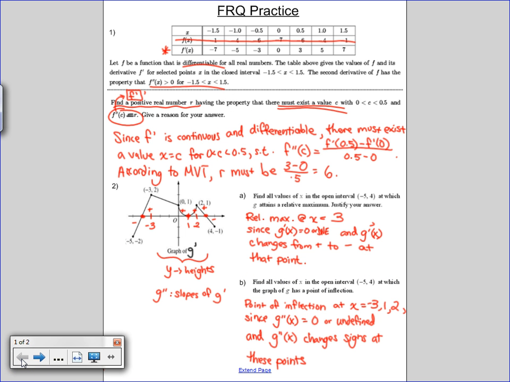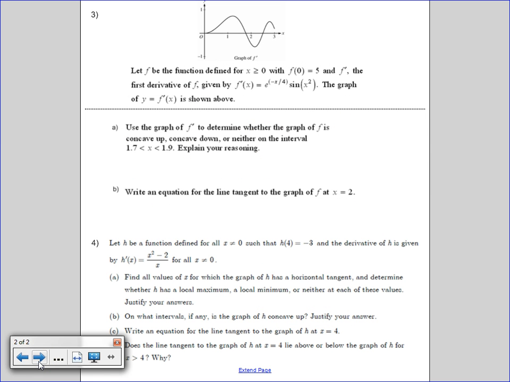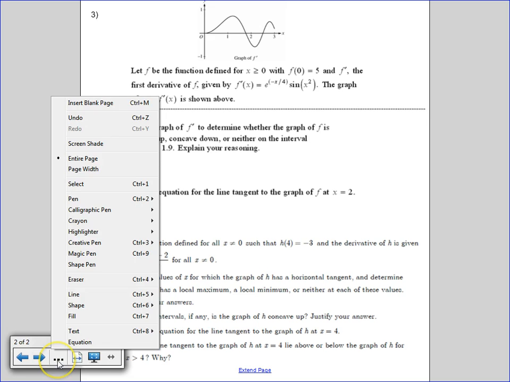Will our quiz tomorrow be on what we're learning right now? It is going to involve some of these ideas. I'm not telling you which one. This is a very broad category from MVT to relative max and mins from a graph of a derivative, points of inflection from a graph of a derivative. Hey, another graph of a derivative. And then algebraically finding mins and maxes the way we know how, we've done in our homework time and time again. Here we go, number 3.